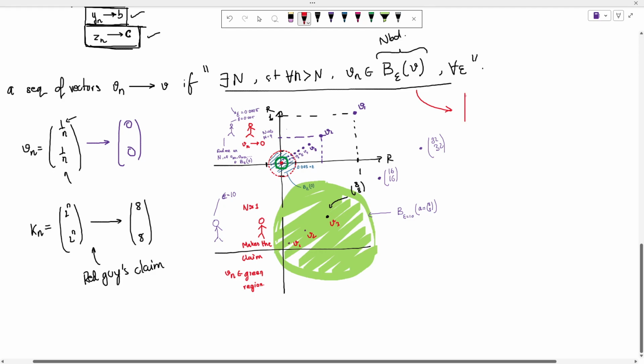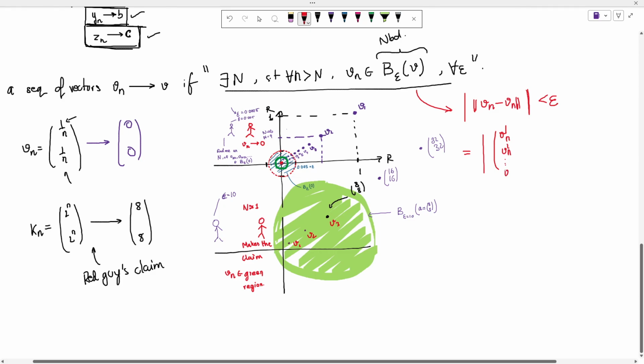So in more than one dimension, how do I write this in another form? It basically says the norm, the norm that we just did in linear algebra, of these vectors vn minus v should be less than epsilon. Now how do we calculate the norm? Let's say this is v1n, v2n, and so on.